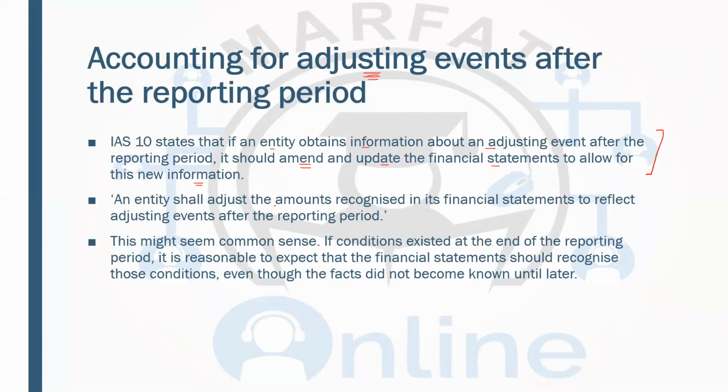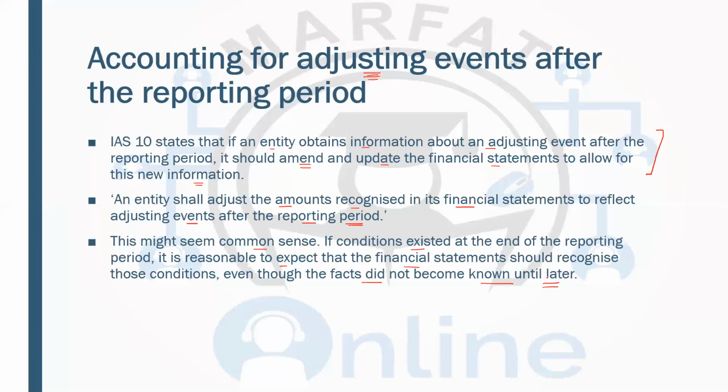An entity shall adjust the amounts recognized in its financial statements to reflect adjusting events after the reporting period. So there will be adjustments. This might seem common sense. If the condition existed at the year end, it is reasonable to expect that the financial statements should recognize those conditions, even though the fact did not become known until later.